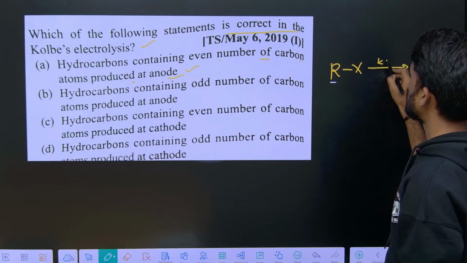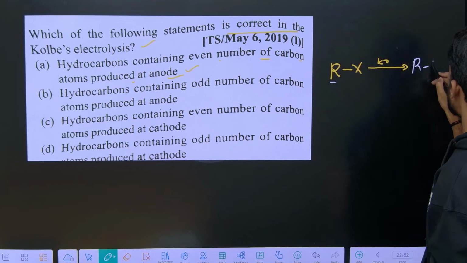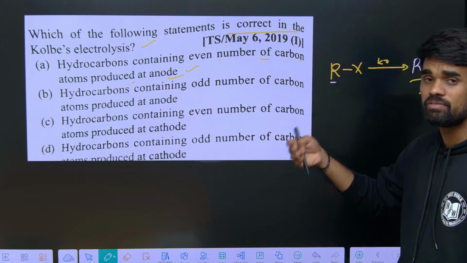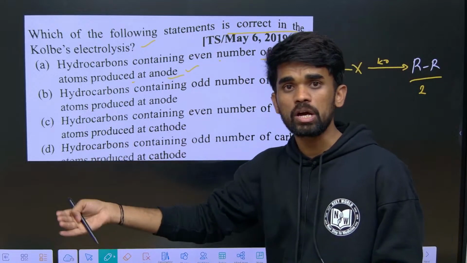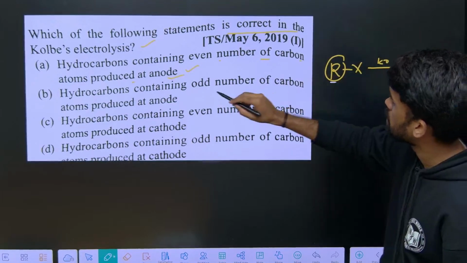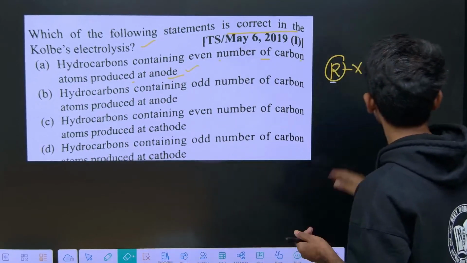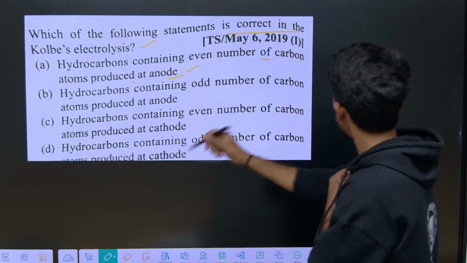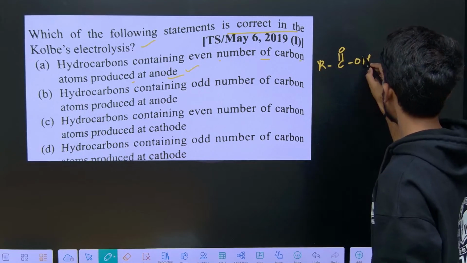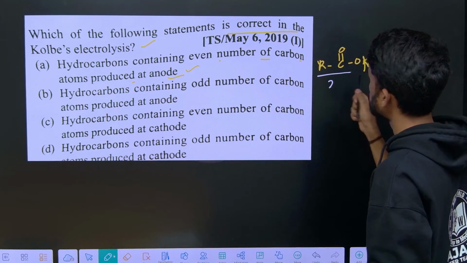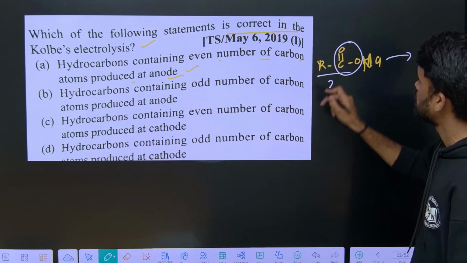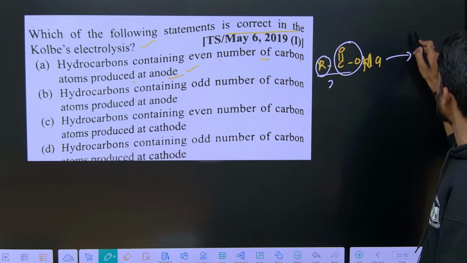In Kolbe's electrolysis, coupling takes place and produces an R-R type product. It means an even number of carbons are there. Even if I take 2 carbons, it will give a 4 carbon product. If I take 3 carbons, it will give a 6 carbon product. In Kolbe's electrolysis, if we have RCOOH or RCOONa, let us say here we have 2 carbons, the product will also have 2 carbons now, because we are removing this part and joining R with R, making the coupling of this R-R.